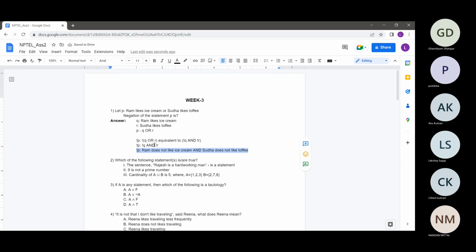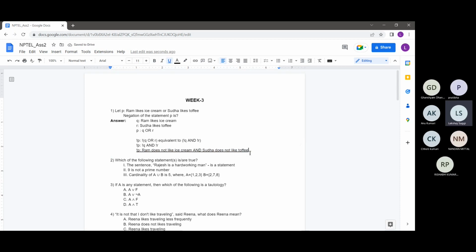So this will be the final answer. And you can see it was quite straightforward also. You could have just seen it straight away. But we are trying to approach these problems in a structured manner so that even if the number of statements becomes very large in the compound statement, we can still find the negation in a straightforward way. So in this manner, we can say the negation of statement P is Ram does not like ice cream and Sudha does not like toffee.